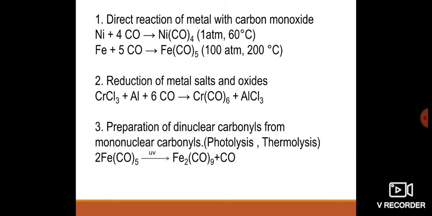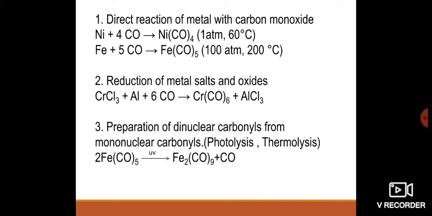Then the second method of preparation is the reduction of metal salts and oxides. In this, the metal salts and oxides undergo a reduction reaction. It will give the metal carbonyl compounds. For example, chromium chloride with aluminum and 6 moles of carbon monoxide gives chromium hexacarbonyl and aluminum chloride. This is another type of reaction for the preparation of metal carbonyls.